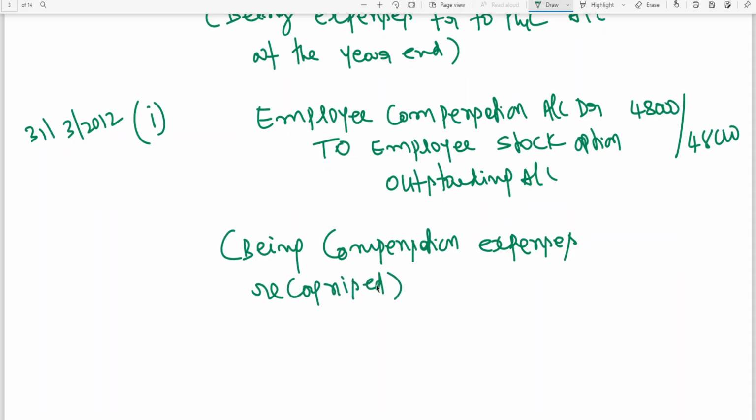Already whatever narration I have explained for first entry, same narration you can copy down, or simple words you can write. Next entry.